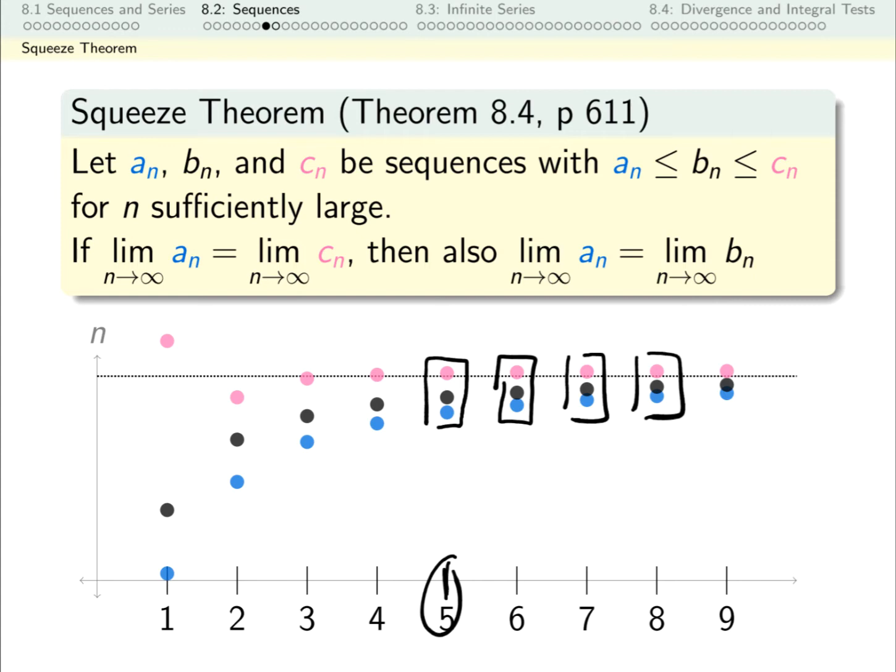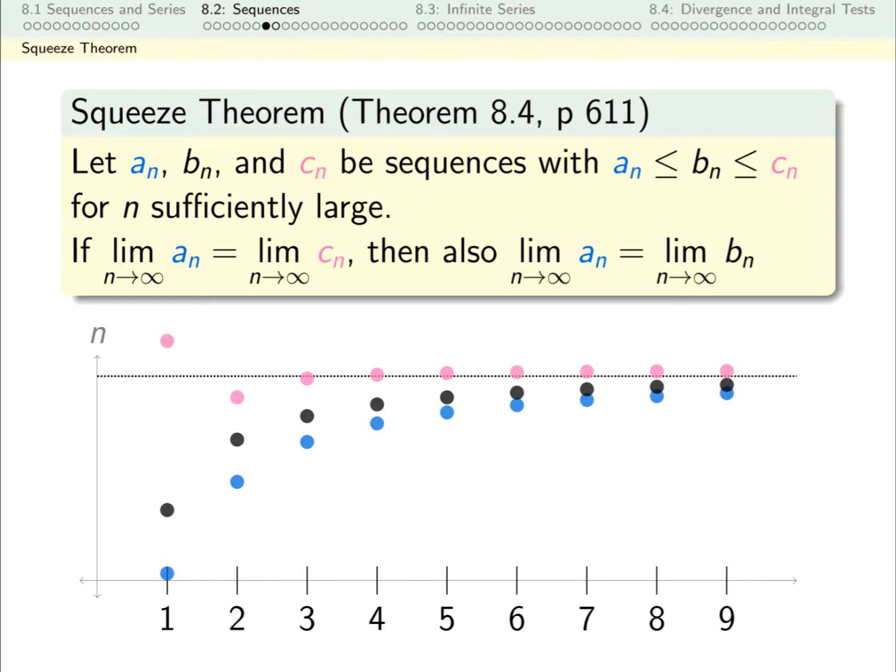The squeeze theorem is also sometimes called the sandwich theorem. You can also say it's squeezed between the blue and the pink, because if the blue and the pink go to the same limit, so as you can see in this drawing, the blue and the pink are both getting really close to this dotted line, then the black has to go there as well. It's got nowhere else it can go. It's not going to be smaller than the blue, and it's not going to be bigger than the pink, and the blue and the pink both go to the same place. So that means the black has to go to that place as well.